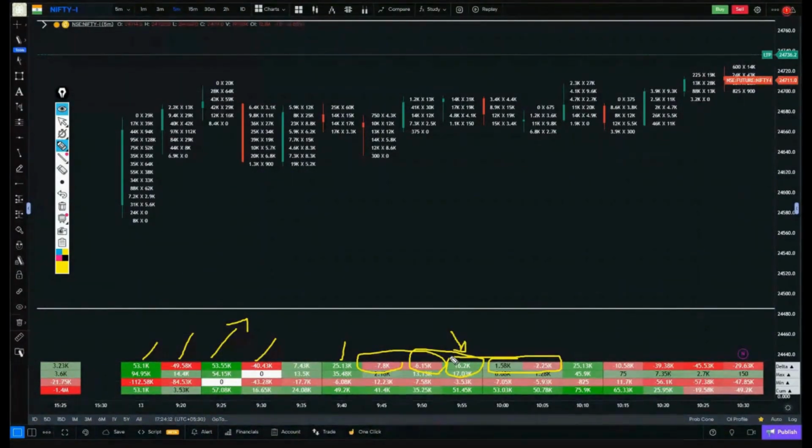The candles whose delta is quite high have a lot of buyers and sellers involved. Where the big players are present, that's where there is more buying and selling. And look at these candles, the delta of these candles is very low, so there has been very little buying and selling in these candles. What is more beneficial for us is that we pick those candles which have a good, substantial, heavy delta.